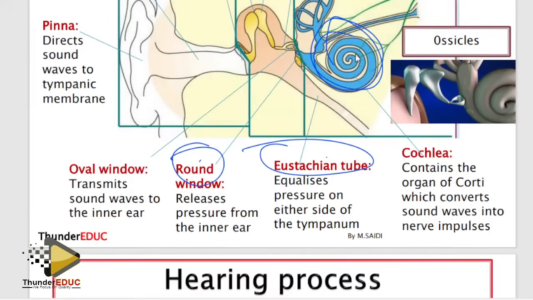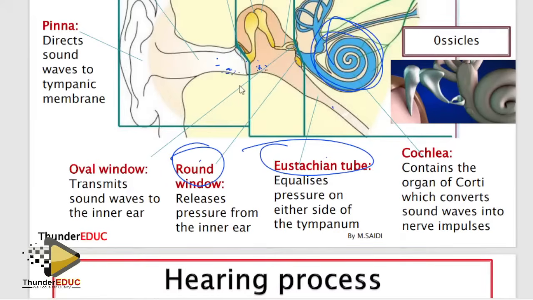I didn't talk about that too much, but the eustachian tube, you need to know, equalizes pressure on either side of the tympanic membrane. How does it equalize pressure on either side of the tympanic membrane?